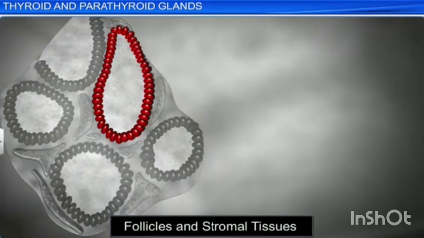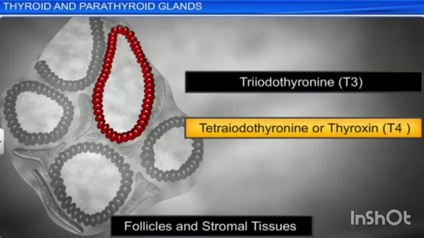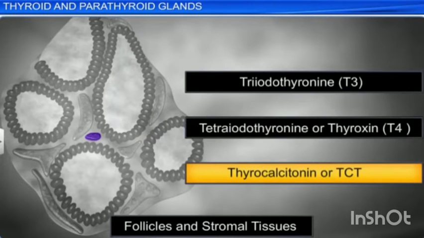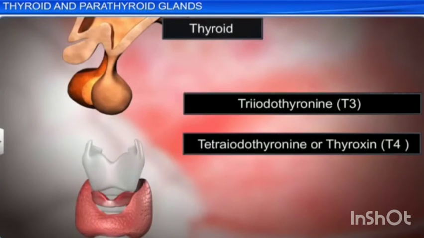The follicular cells of thyroid gland secrete two hormones, namely triiodothyronine, that is T3, and thyroxine or tetraiodothyronine, that is T4. The parafollicular cells, called C cells of thyroid gland, secrete a hormone called thyrocalcitonin. Iodine is essential for the normal synthesis of thyroid hormone.